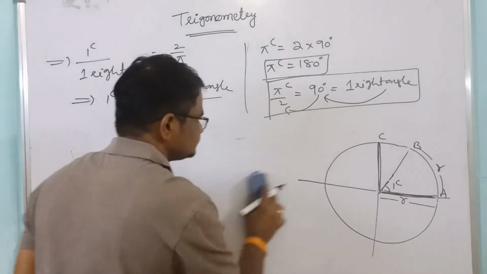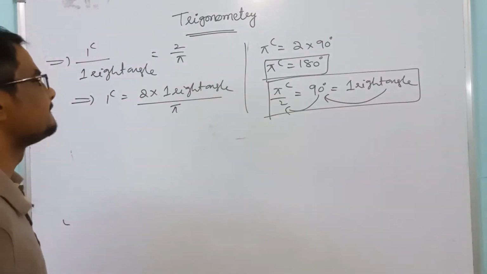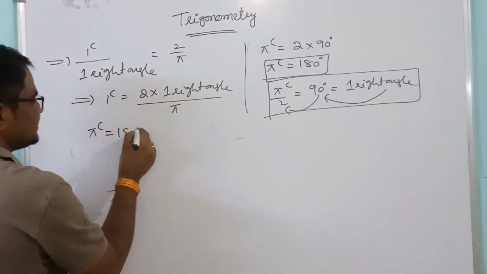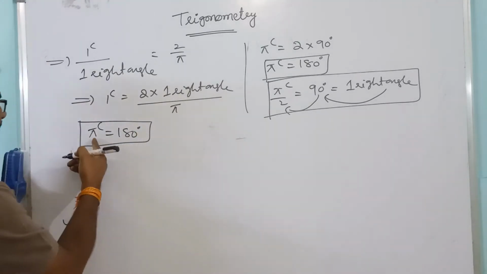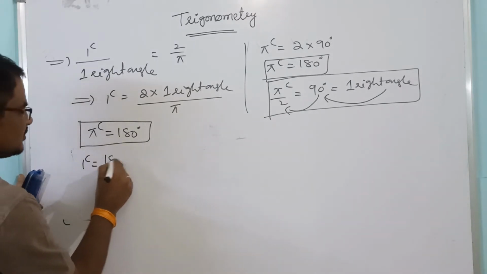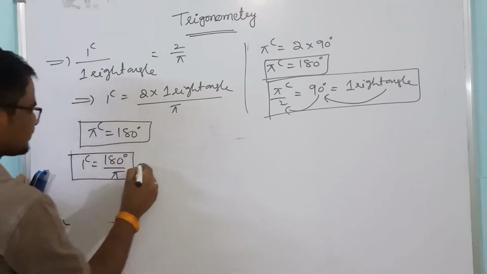Now what we have to take? See here, pi radians equal to 180 degrees. This is one of the important conditions. And from this, one divided by pi, 1 radian you will get: 1 radian equal to 180 degrees by pi. This is one more condition.